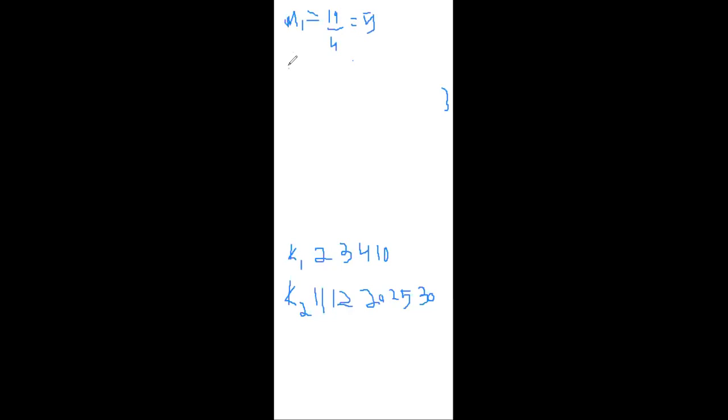Likewise M2 also we have to calculate. Mean is equivalent to the sum of the K2 values, that is 11 plus 12 plus 20 plus 25 plus 30, which is equivalent to 98.